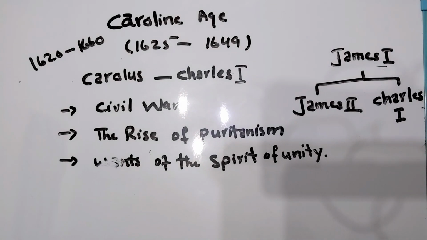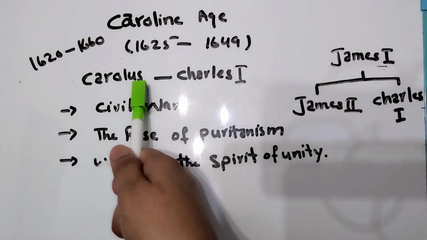Jacobean is the Latin form of James, the age named after the name of the king. Similarly, the Latin form of Charles is Carolus.